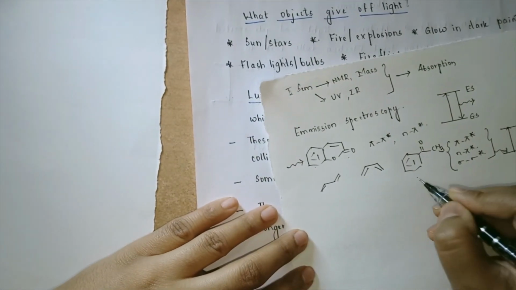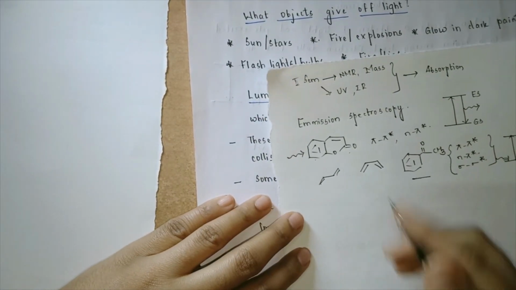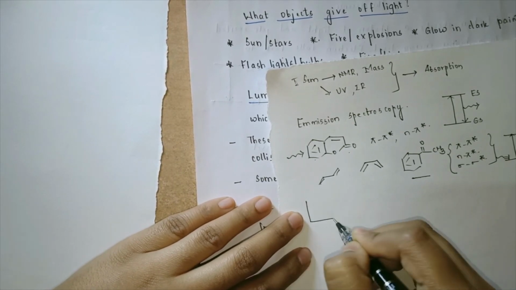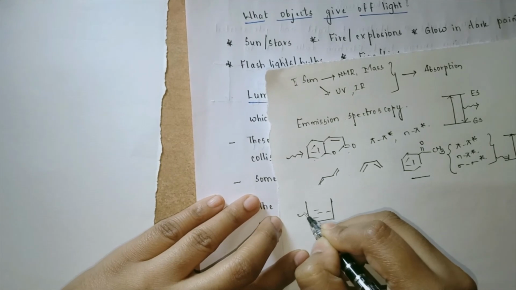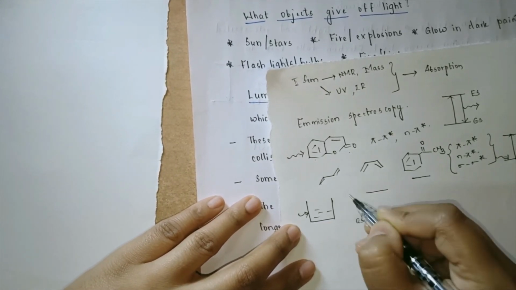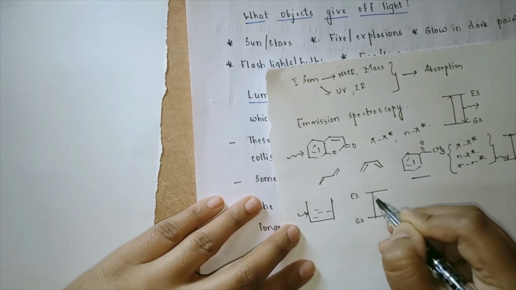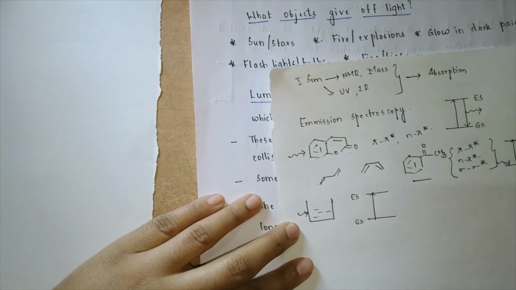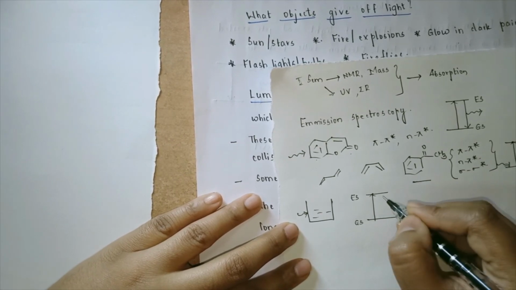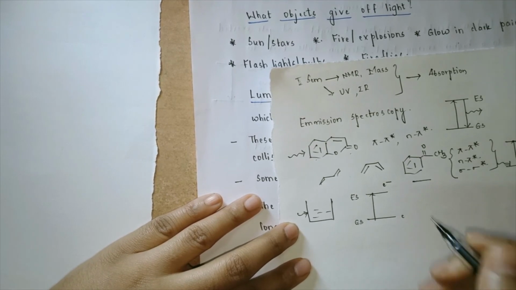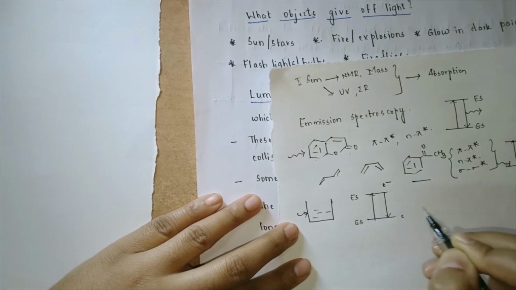For example, considering acetophenone, I cannot flash light on a single molecule of acetophenone. There will be a solution of acetophenone onto which I will be flashing light. The electrons at the ground state will move to an excited state. This is what is going to happen in the acetophenone system. Once they move to the excited state, they will never stay back in the excited state. These electrons shall never stay in the excited state. They have to return back to their ground state.